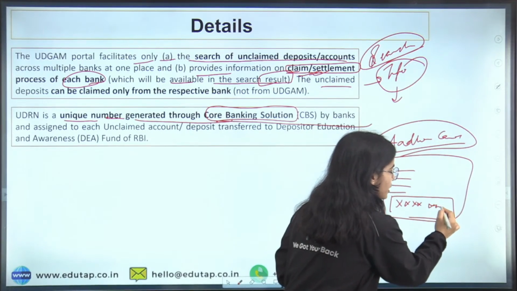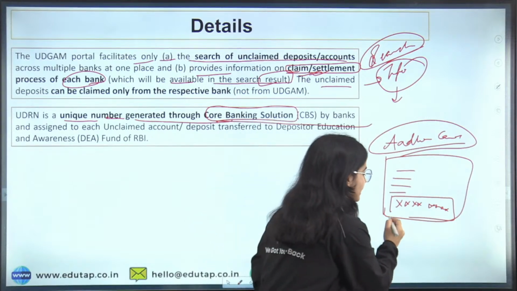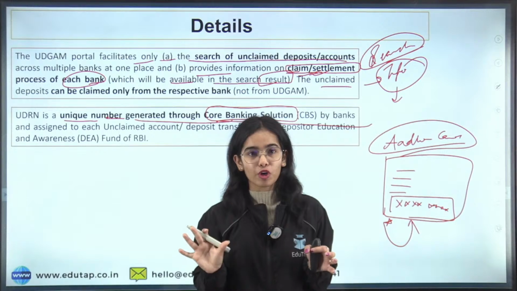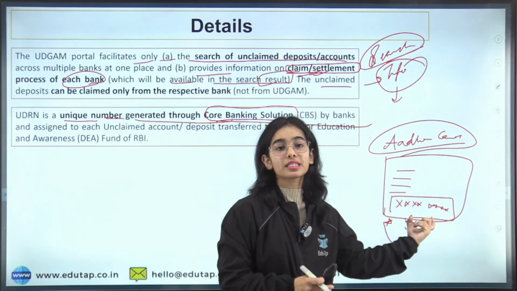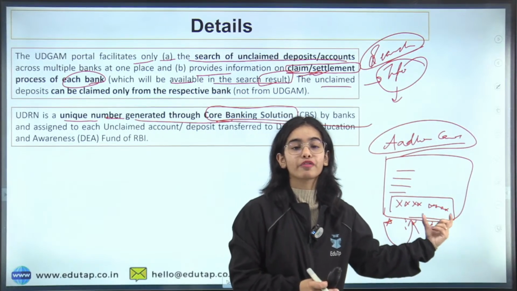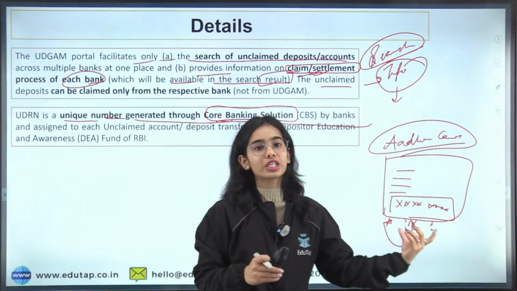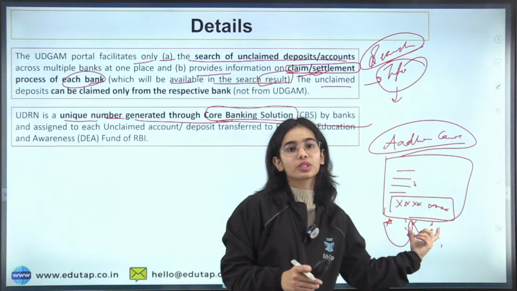So this number, instead of providing your name or your address, is able to identify which person is involved. This number is actually your identification number. So instead of telling your name in a document, if this Aadhaar number is written, it will identify the person related to this number.